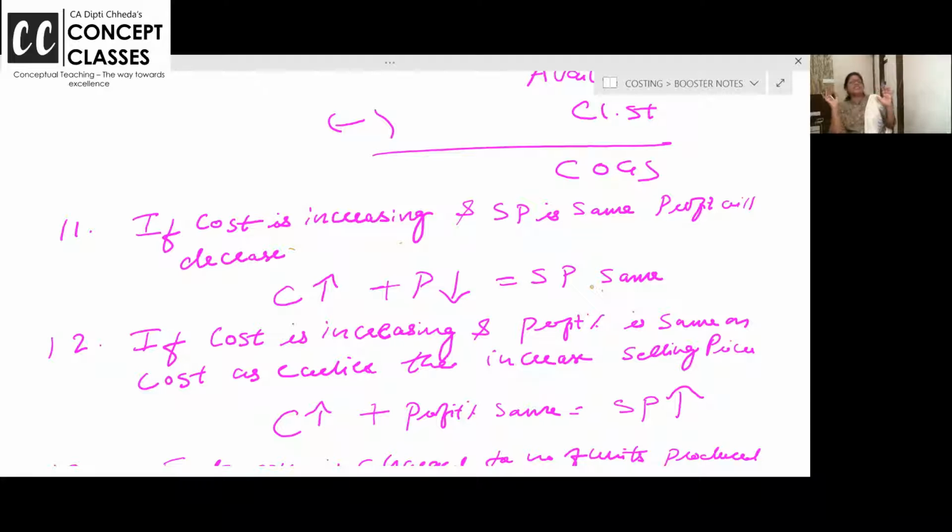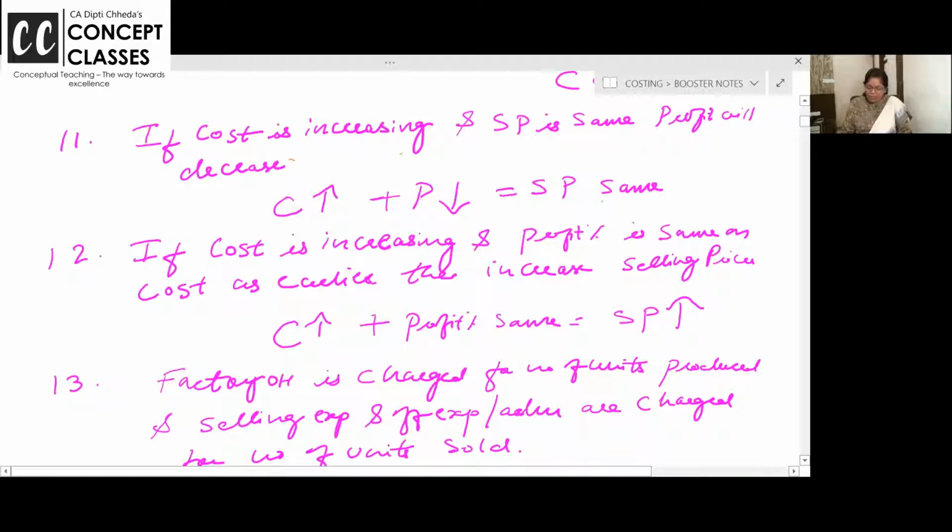The logics are the same, provided you understand it. If cost is increasing because of inflation and you want to keep selling price same, then obviously profit will reduce. If cost is increasing and you want to keep profit same, then increase the selling price, revise the selling price. And when your customers say, "Why did the prices increase?" You can say cost has also increased.